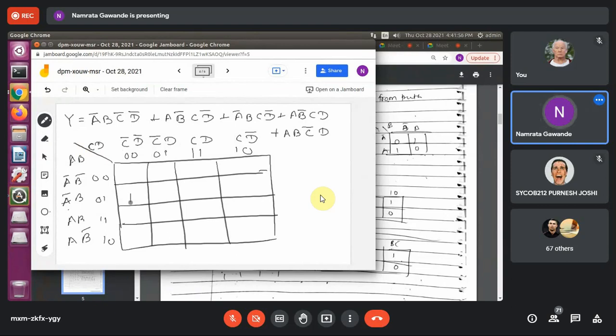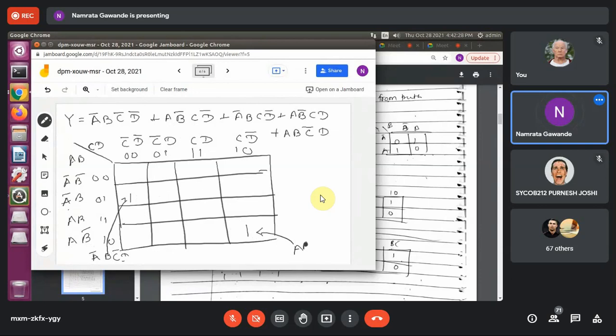So this one. Right? A bar, B, C bar, D bar. First term. This term, what is it representing? A bar, B, C bar, D bar. Right? Next, A, B bar. A, B bar means this row. Right? C, D bar means this one.